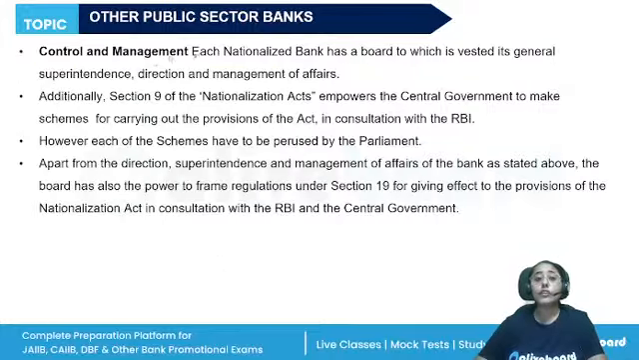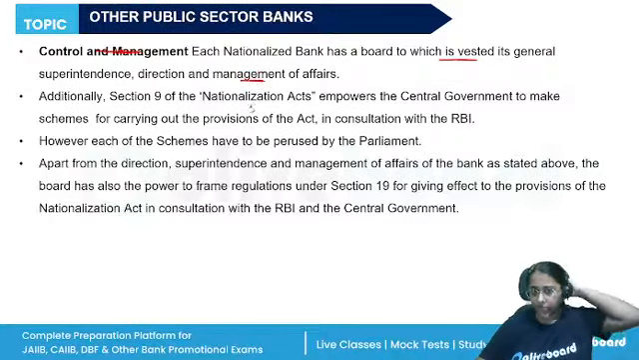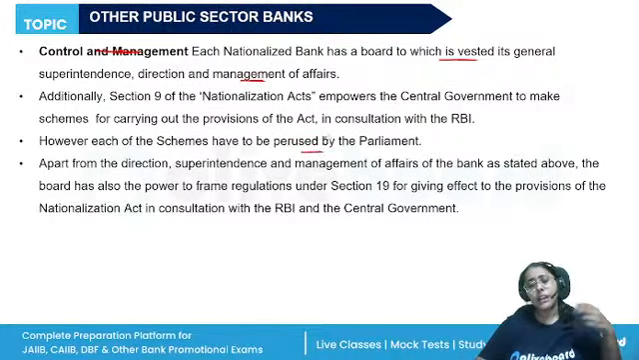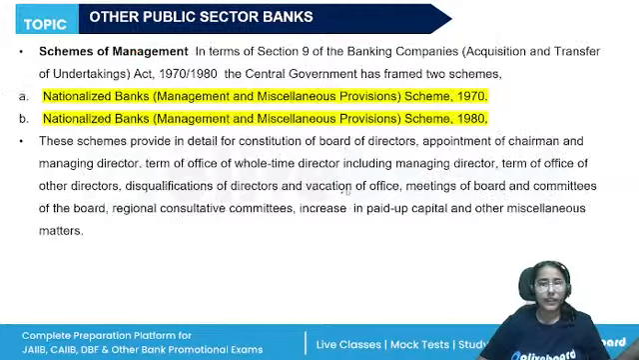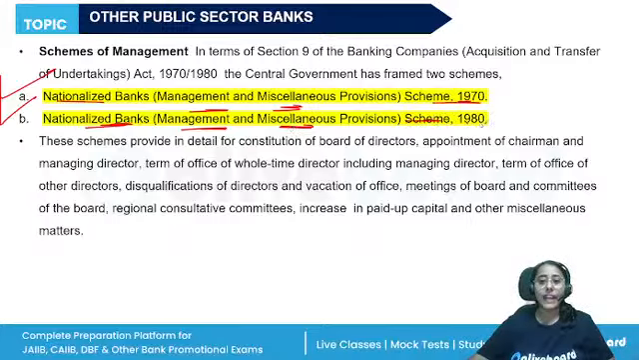If we talk about the control and management, there is a board which is vested with the general superintendence, directions and management, and these schemes have to be also approved by the parliament. Then, for the superintendence, management powers have also been given to RBI as well as the central government, as we have discussed in unit 1. These are the schemes for management: the Nationalized Banks Management and Miscellaneous Provisions Scheme of 1970 and the Nationalized Banks Management and Miscellaneous Provisions Scheme of 1980.